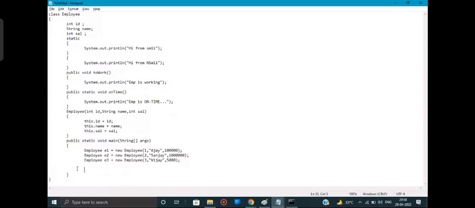This much is fine. Everyone understood. I have just created 3 objects and that's all. Till now, I've created this much only. No method calling. Now I'll add some method calls also. Method call will be like even dot to work, even dot on time. This is fine.